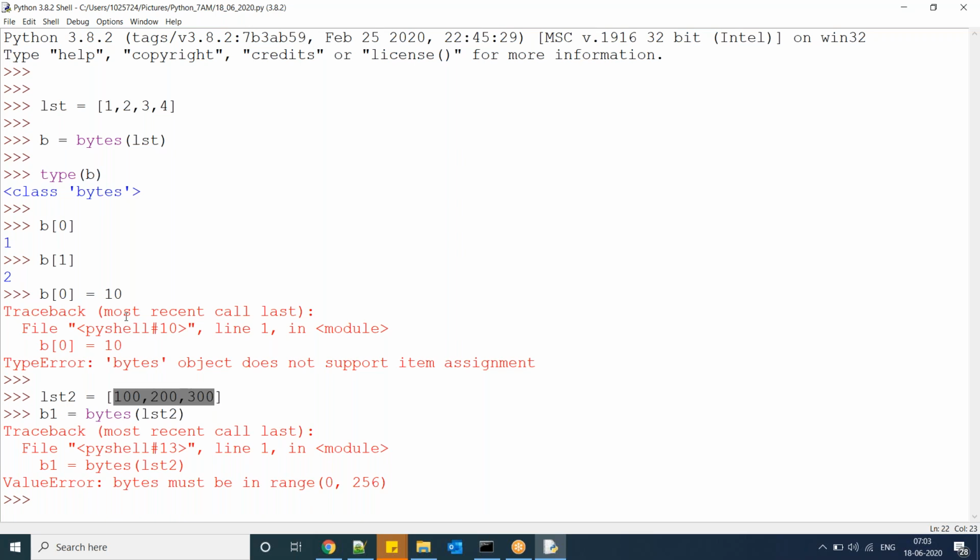Generally in our scripting and programming, we are not using this. When you go for Raspberry Pi or any IoT related, register related operations, there we have to consider an 8-bit register or 16-bit register. So if you have values from 0 to 256, then you can go for bytes. Otherwise we are not using bytes much.